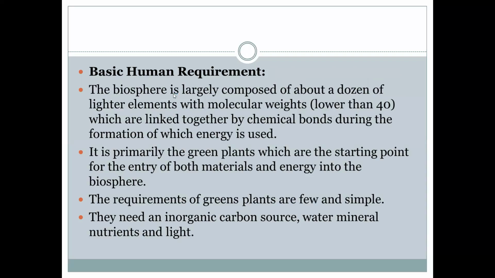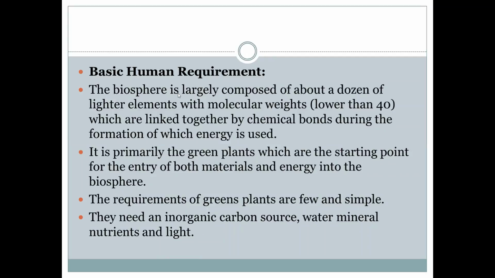So this is a basic requirement of the human being. Every human being will require these natural resources, which should be made available to the human being and all the organisms. The biosphere is largely composed of a dozen lighter elements with molecular weights lower than 40.